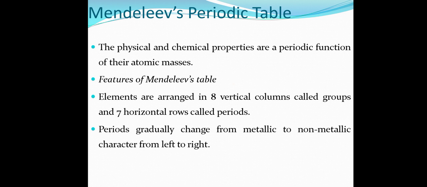Mendeleev's periodic table. The physical and chemical properties are a periodic function of their atomic masses. Features of Mendeleev's table. Elements are arranged in 8 vertical columns called groups and 7 horizontal rows called periods. Periods change from metallic to non-metallic character from left to right.